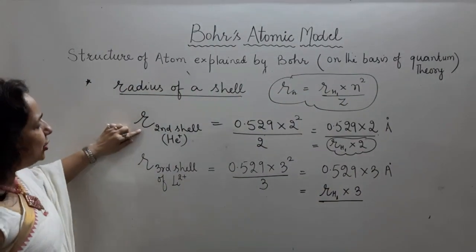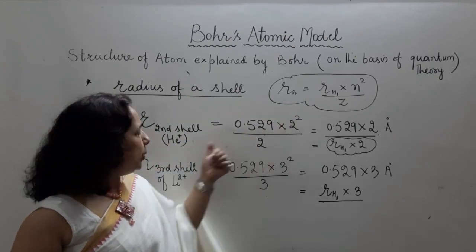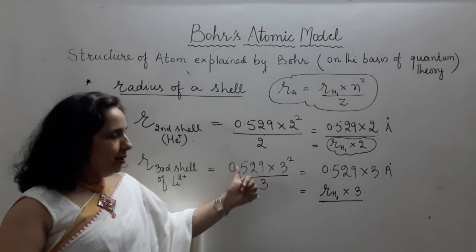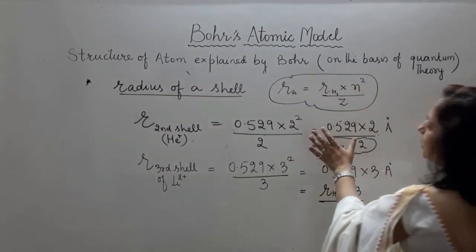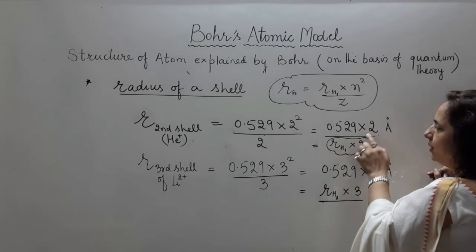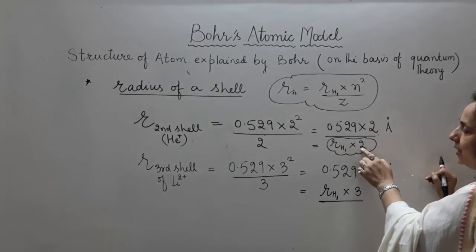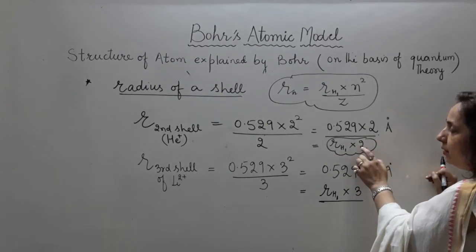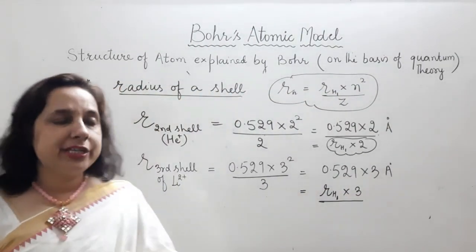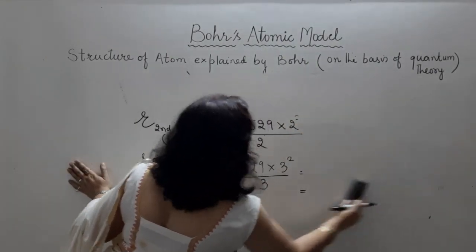So I repeat, radius of second shell of He+, beta 0.529 into second shell, n square is 2 square, z is 2. For third shell, n is 3 square, z is 3. Now what is 0.529 here? It is radius of hydrogen first shell. So I have written radius of hydrogen first shell into 2, radius of hydrogen first shell into 3. What is 3 here? It is going to be n, number of shell. Thus we can calculate radius of shell in monoelectronic species. That is another postulate by Bohr.